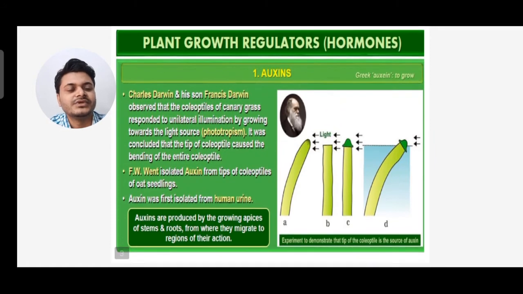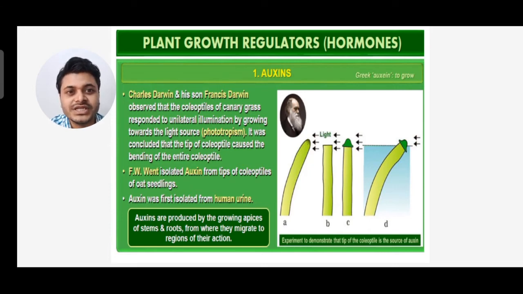Now we'll first talk about auxin. Charles Darwin and his son Francis Darwin observed that the coleoptile of canary grass responds to unilateral illumination by growing towards the light source, that is phototropism.